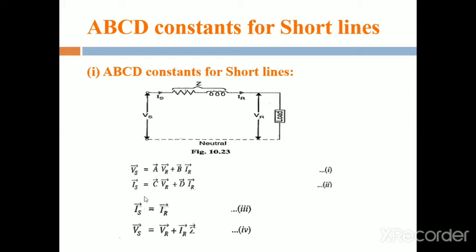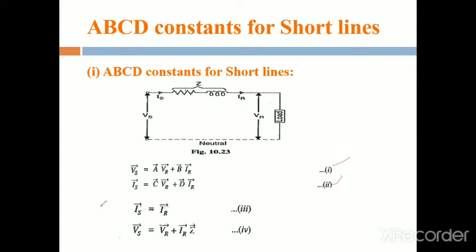Next, Is is equal to C Vr plus D Ir. These are the generalized equations for the voltage and current of a two-port or four-terminal network. Vs is equation number 1 and Is is equation number 2.